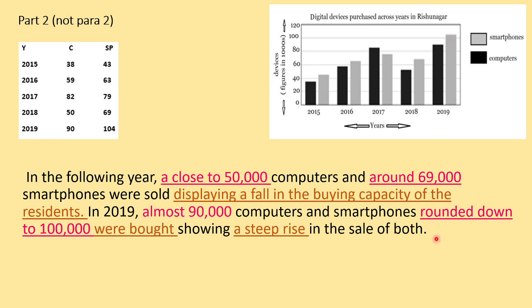So therefore I have used the phrase rounded down to 100,000. They were bought, showing a steep rise in the sale of both. So ये जो है vocabulary, this is the specific vocabulary that should be used while you are analyzing the information that is given. So displaying a fall, a steep rise, a steady increase. All these phrases and words are to be used.